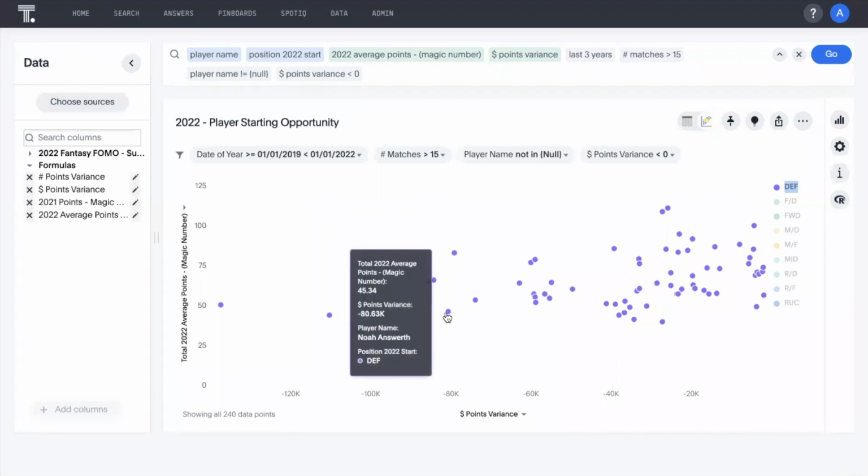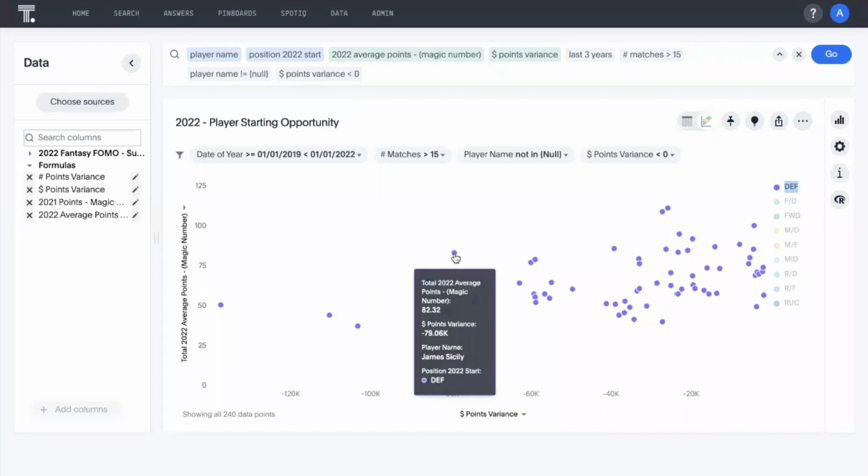Robbie Tarrant. Who else do we have here? Noah Ainsworth. So there's quite a lot of opportunity. James Sisley, I think this is a big one, obviously. Great opportunity there, that his current pricing is 80K under his season average of 3 years. So currently he's priced at about 82 points per match, but over the last 3 years, there's an opportunity that he's underpriced by about 80K.